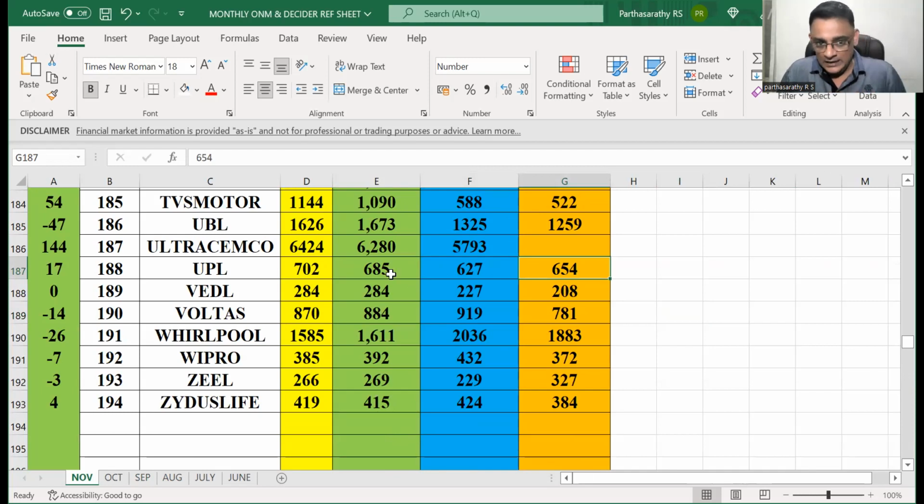Okay. And this is this month's number. What happened here is 654. Remember this number. This number is valid from June month. Whenever it comes and touches 654, you need to buy. This is the long-term number. For example, Wipro 372. For example, HCL Tech 881, which I covered in my daily forecast video. For example, UPL, it is 654. Now let's go to the graph.